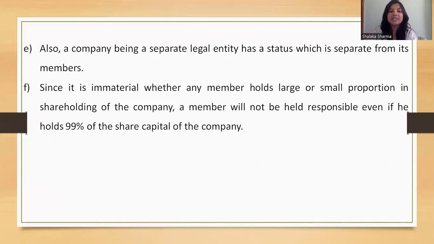Also, a company being a separate legal entity has a status which is separate from its members.